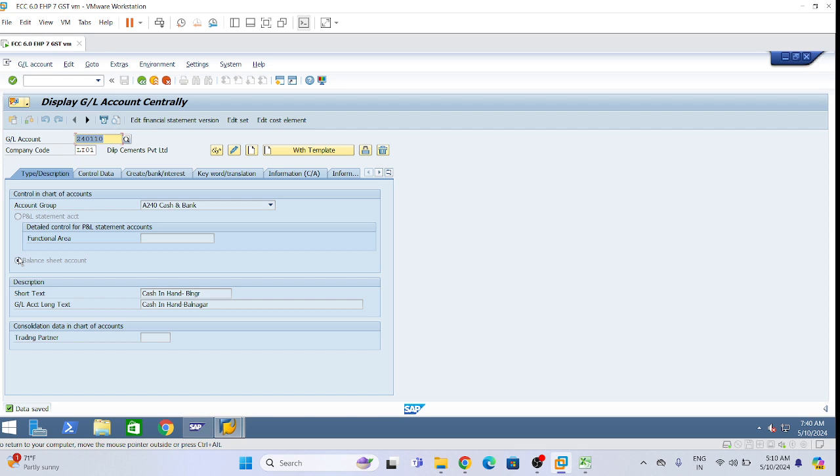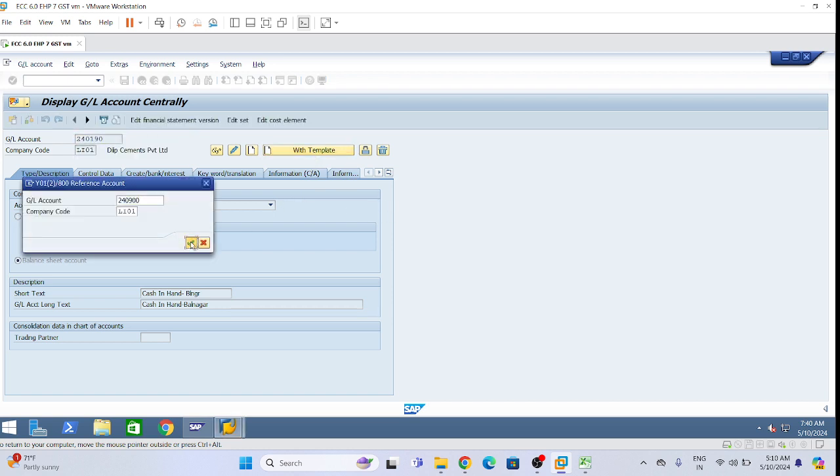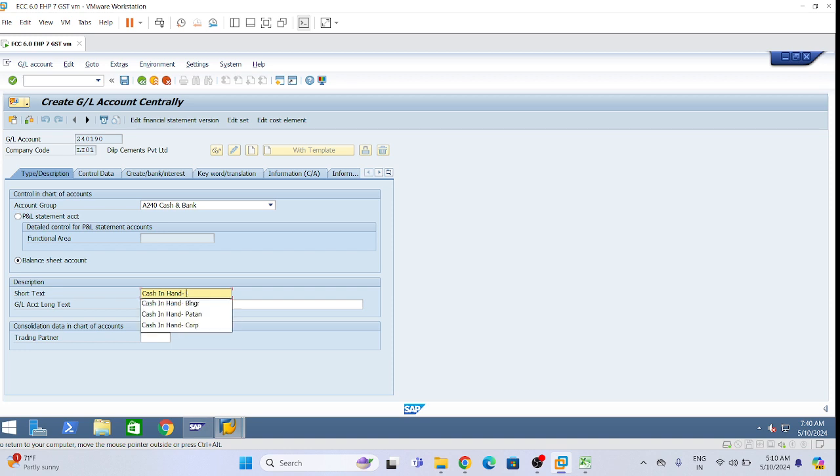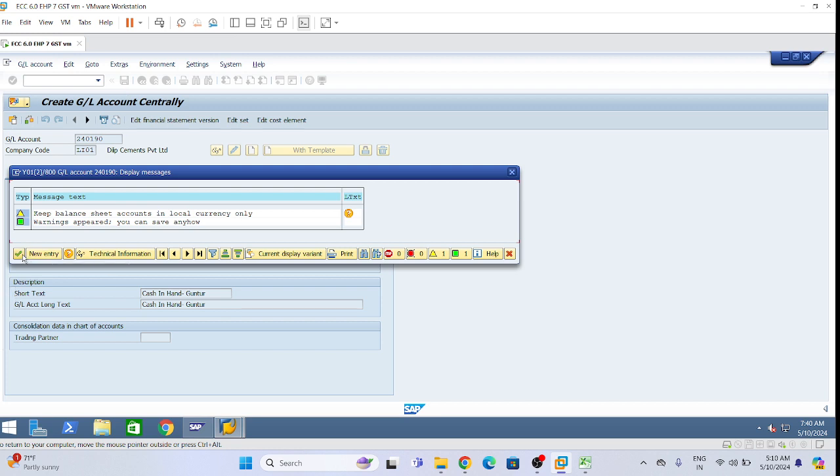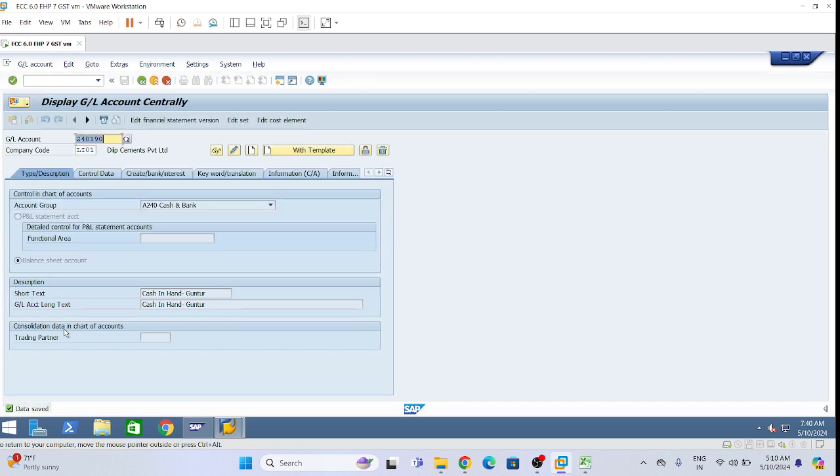And then 240190 Guntur 240190, same. Cash in hand, Guntur, 240190. Done. So four GLs we have, this GL maintenance we have done for the cash GL.